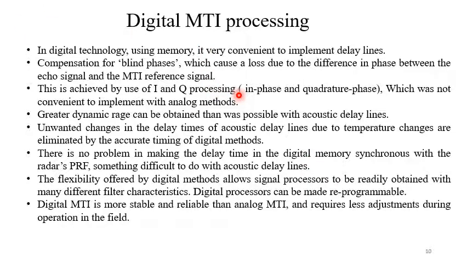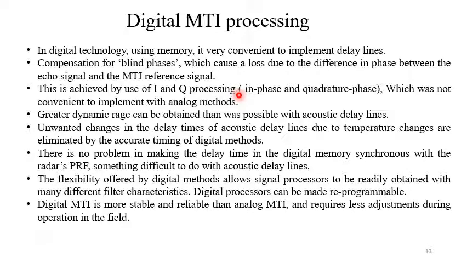Actually, we have to design these analog delay lines. Different methods are there and their length must be chosen properly, otherwise we may get different delays. Now if we really want to change the PRF, then we have to change the delay lines as well, because the amount of delay is dependent on the length of the delay line in the analog domain.